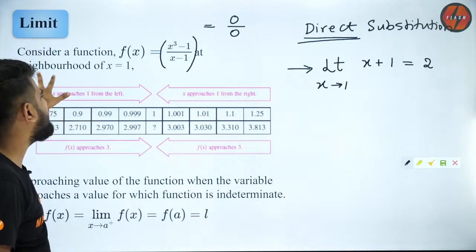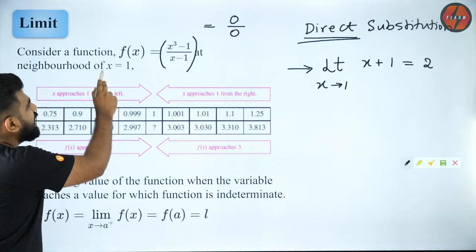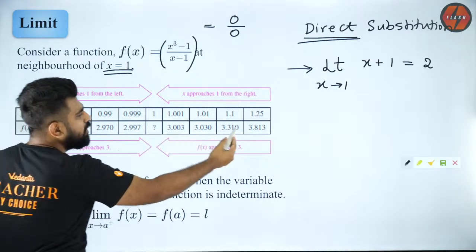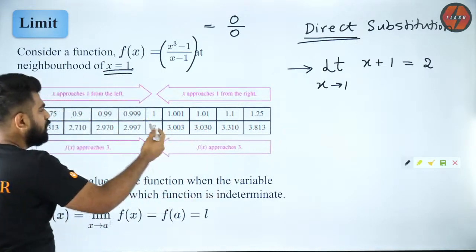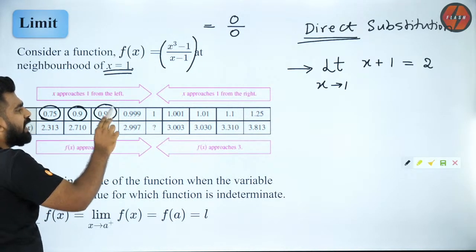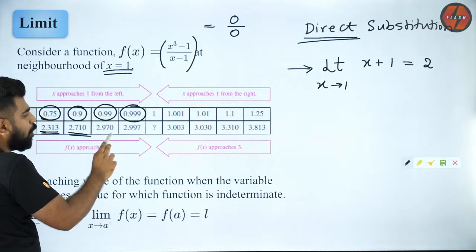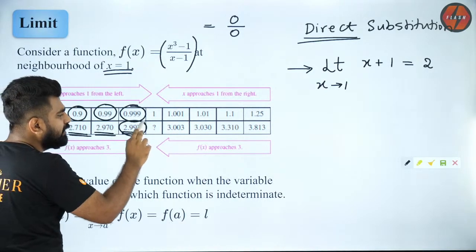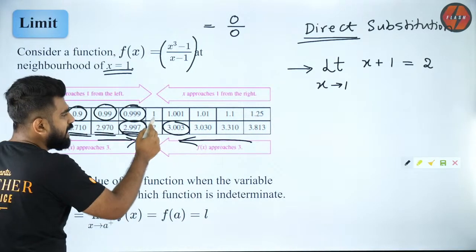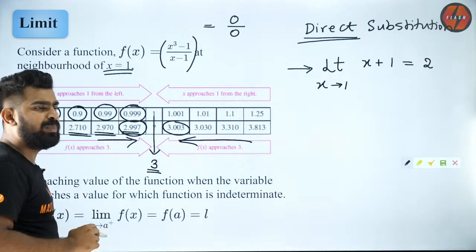Neighborhood means to the left side and right side of 1. So for example, as I say x is equal to 1, I want to approach 1 from the left hand side and from the right hand side. As my x is 0.75, 0.9, 0.99, 0.999, you see that the function value comes closer and closer to 3. So I know at 1, the limit of my function is equal to 3. Are you all able to understand it?